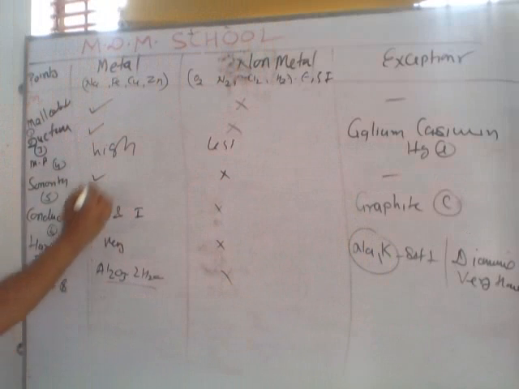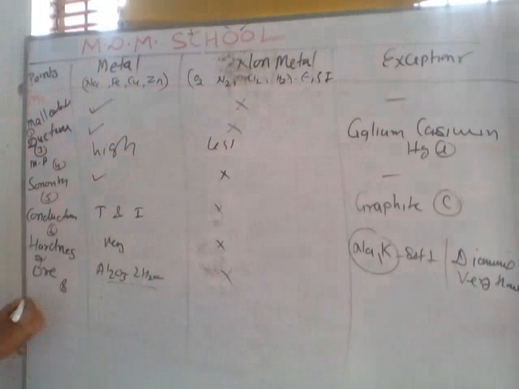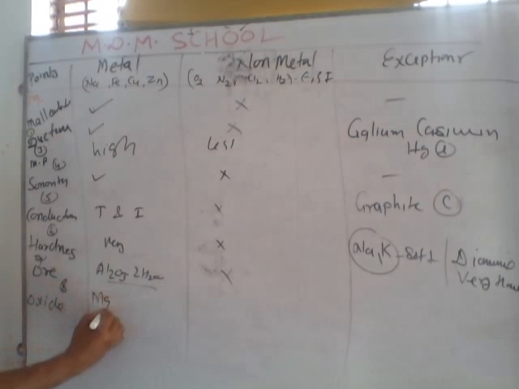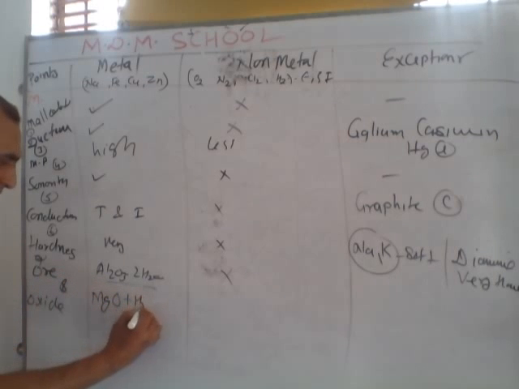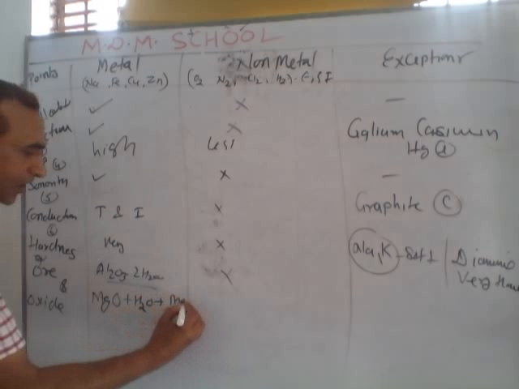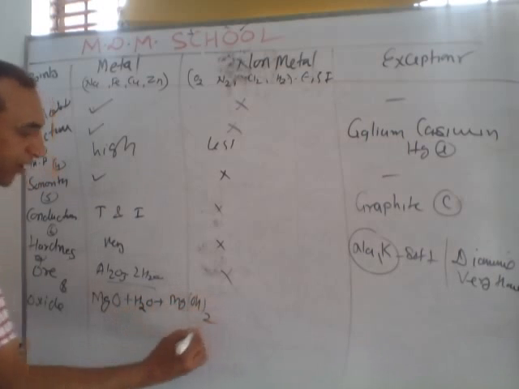8th point. This O means oxide nature. Suppose this is magnesium oxide. We know magnesium is a metal. If we dissolve this oxide in water, it gives magnesium hydroxide, and magnesium hydroxide is a base.